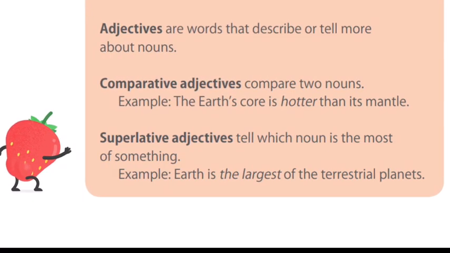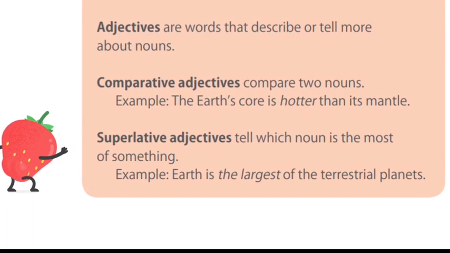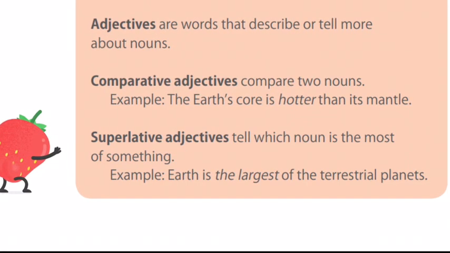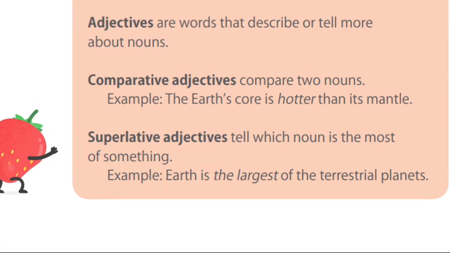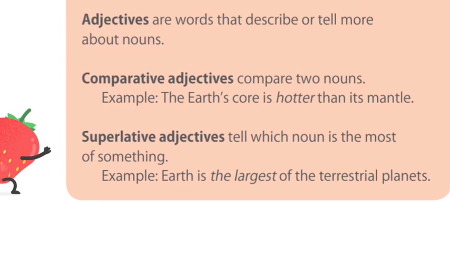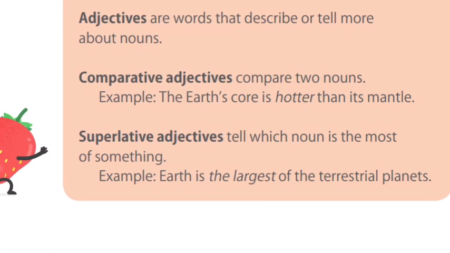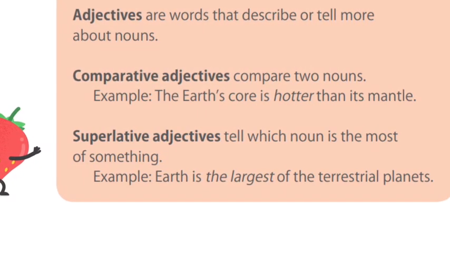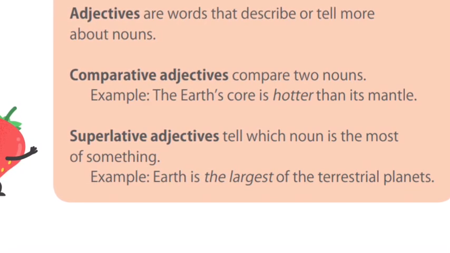Now, first we have comparative adjectives that compare two nouns, one and another. And the comparative uses the ending or the suffix er, and also the word than, because you're saying más que, más caliente que, más frío que, más grande que. Now, the superlatives tell you which noun is the most of something.